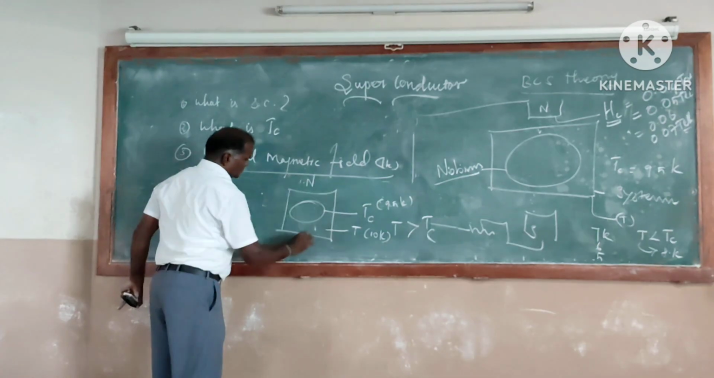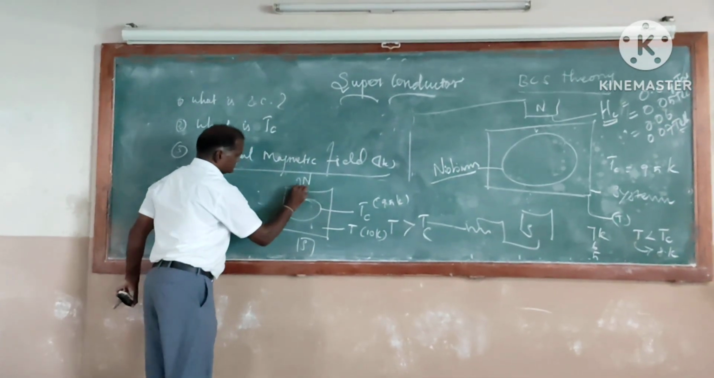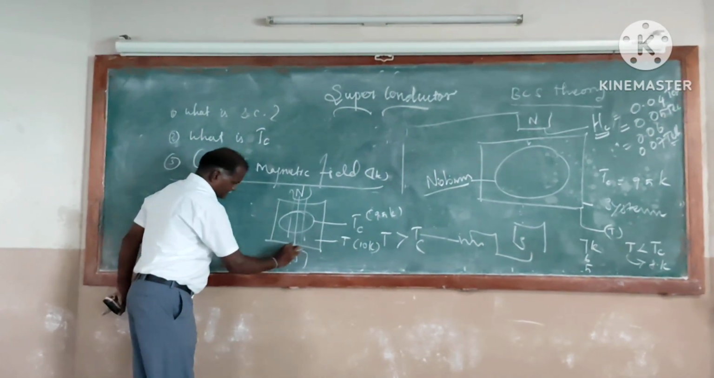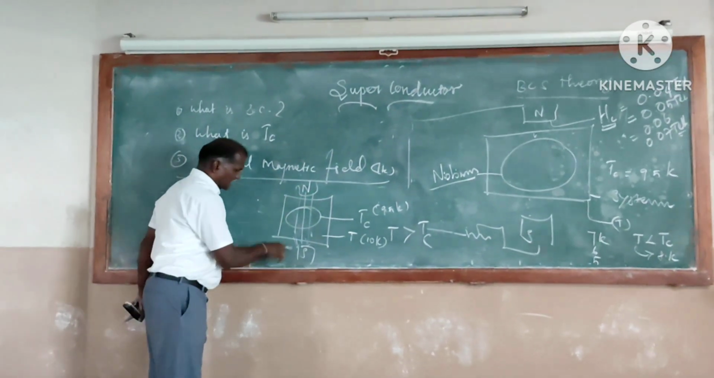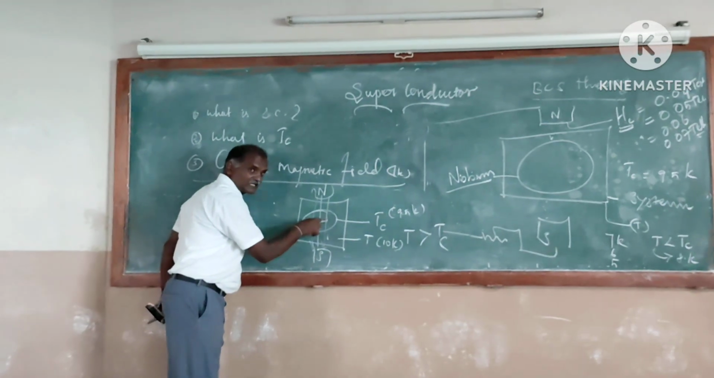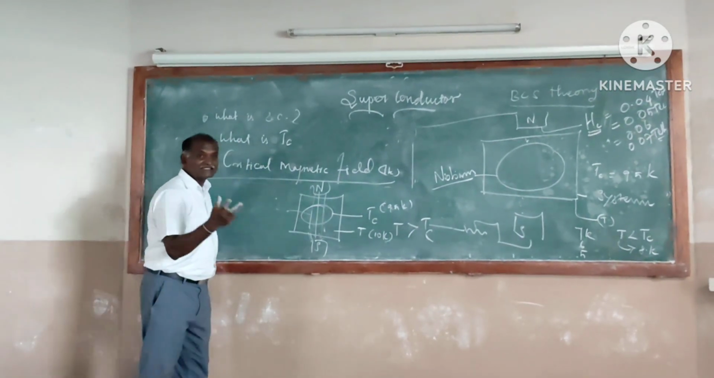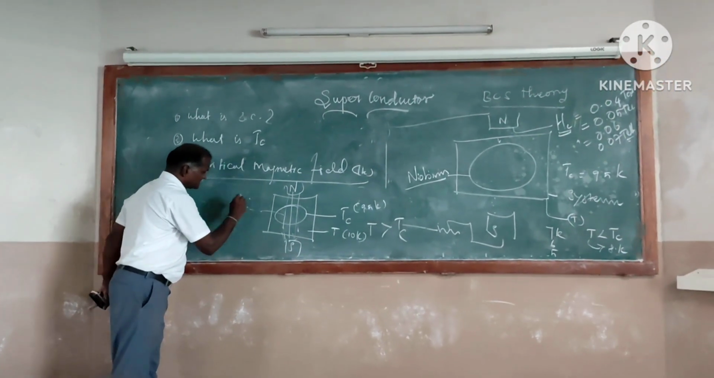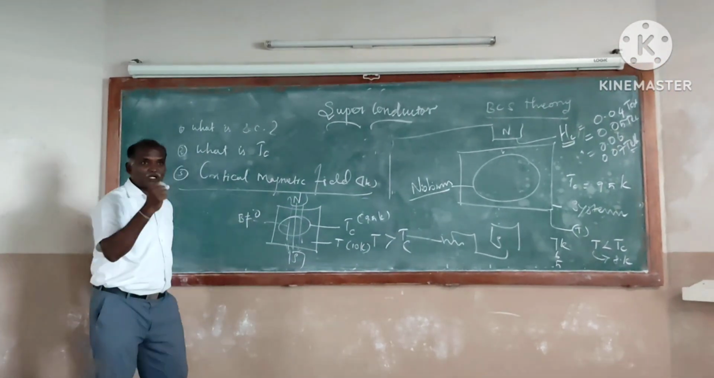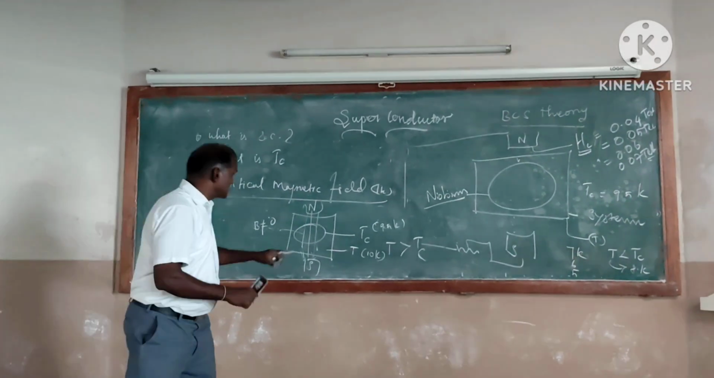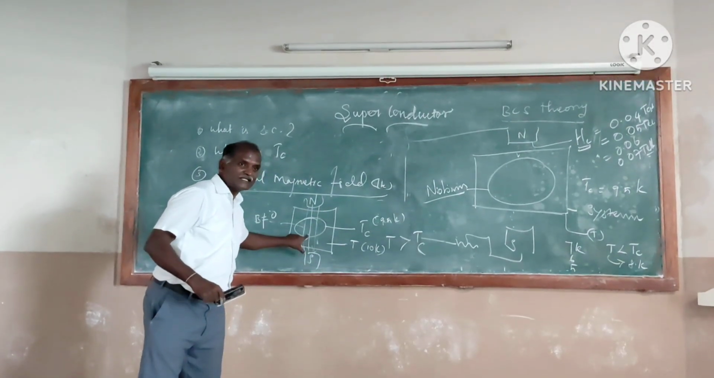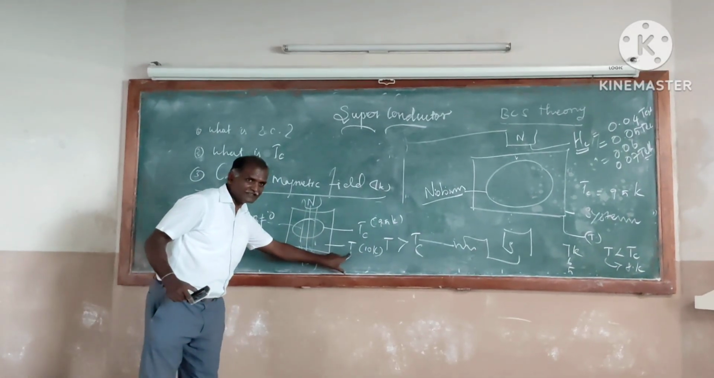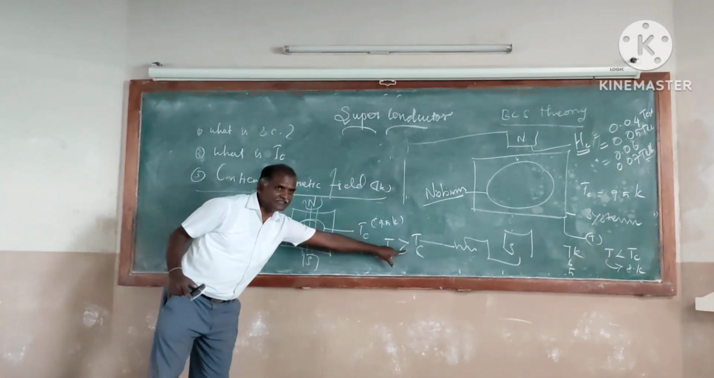If we keep a North Pole and a South Pole here, magnetic flux passes through these rings and enters the South Pole. As the magnetic lines enter the ring, it will have magnetic induction, an attracting property. So B is not equal to 0. As the magnetic lines enter the ring, it will have magnetic property, when T is greater than Tc.